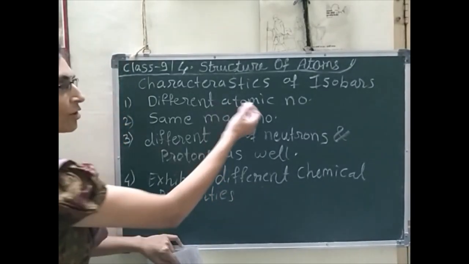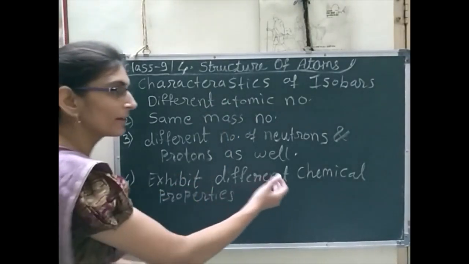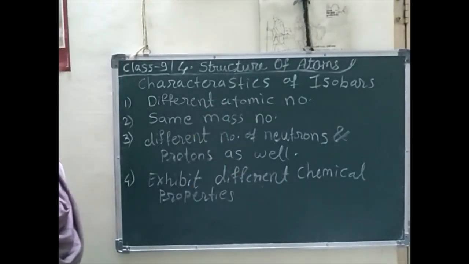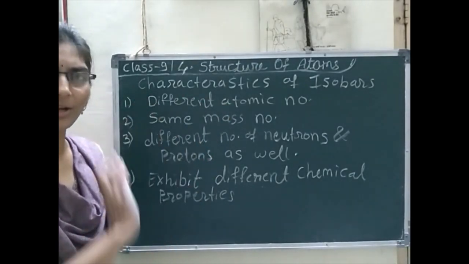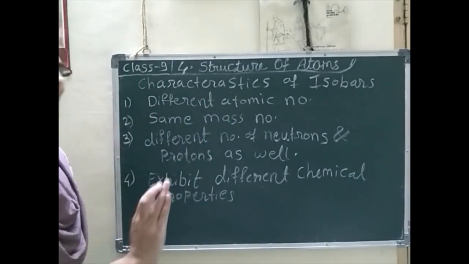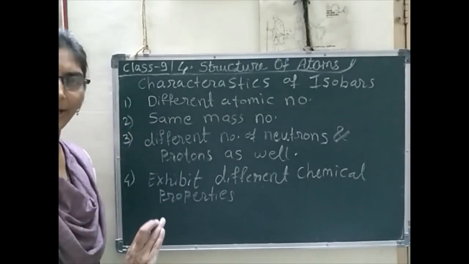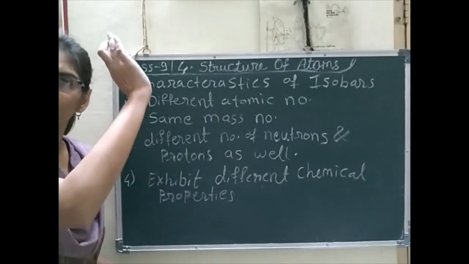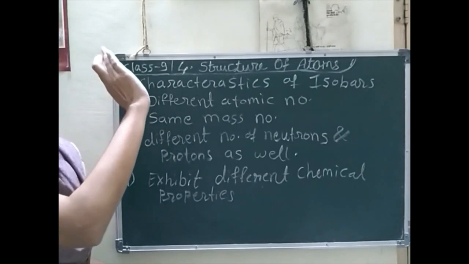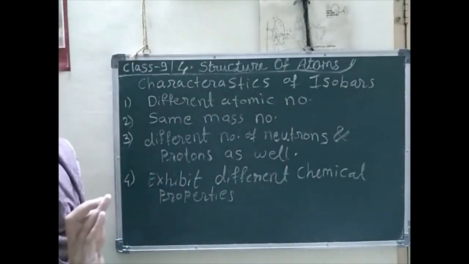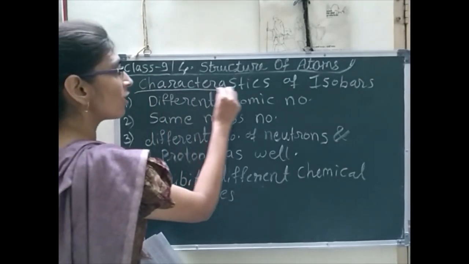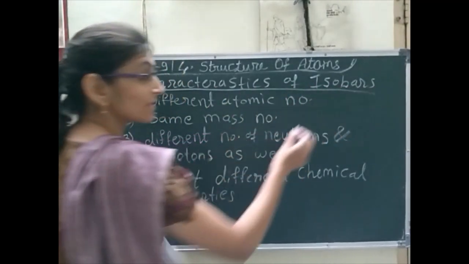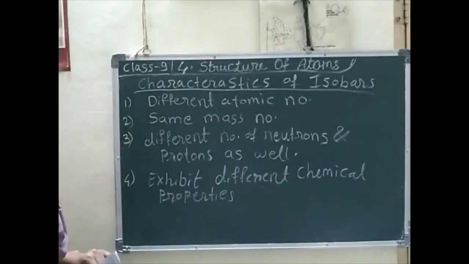Atomic number is different, so the chemical property will definitely be different. Atomic number same means electronic configuration is the same, and due to the same electronic configuration they exhibit similar chemical properties. So the properties of isotopes and isobars are totally opposite.